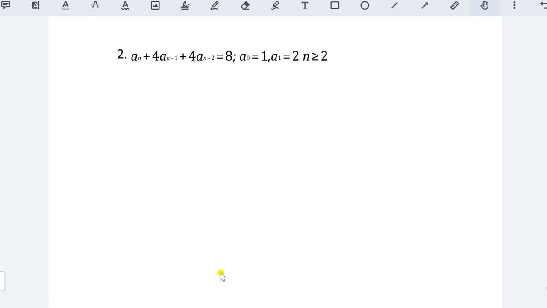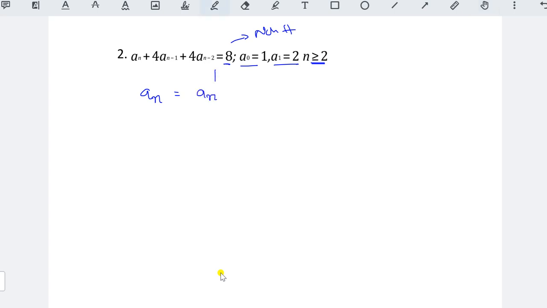In the second question, a_n plus 4 a_(n-1) plus 4 a_(n-2) equal to 8. So this is also constant. Anyhow, in this particular video, I explain only the constant method. In the next video, I explain n. They have given initial conditions a_0 and a_1, and n should be greater than or equal to 2. Okay, good. So first write down the a_n. This is a non-homogeneous recurrence relation, because it is not equal to 0.